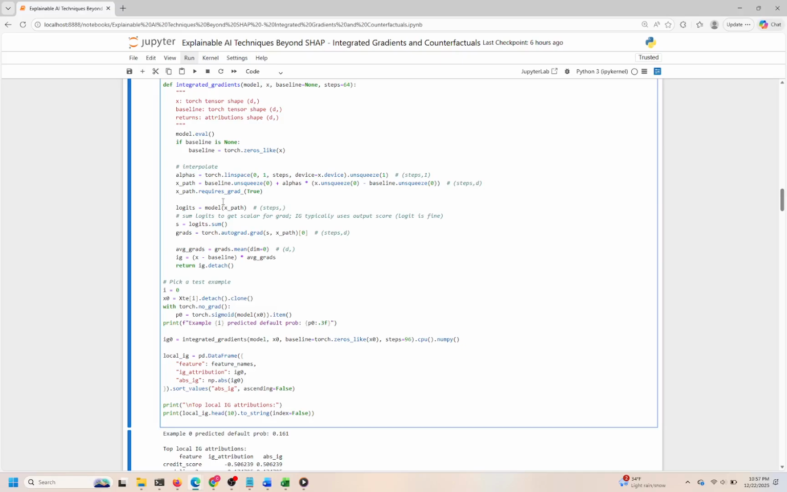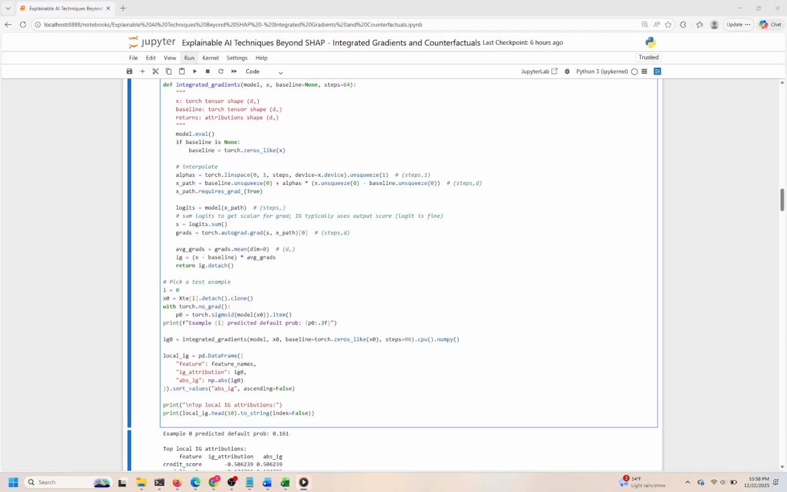These coefficients scale the difference between the input and baseline, generating a path x_path of shape (steps, d), where d is the input dimension. This path represents intermediate inputs starting at the baseline and ending at the actual input. By enabling gradient tracking on x_path, the function computes the model's output logits for each interpolated input. Since integrated gradients requires a scalar output to differentiate, it sums the logits across all steps, producing a scalar s.